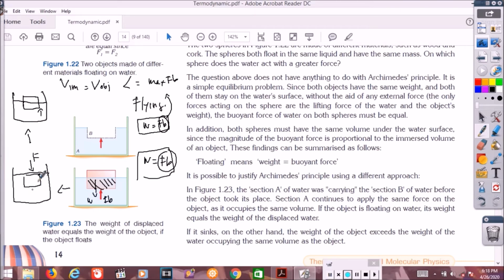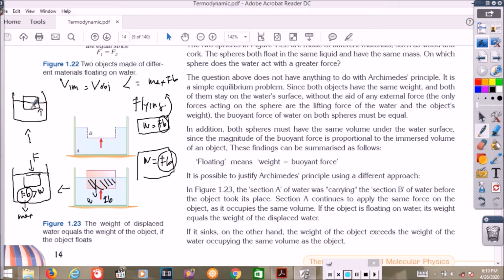When the object is completely immersed by your hand, the Fb, the maximum Fb, is greater than the weight, and then the object moves up and starts floating again.